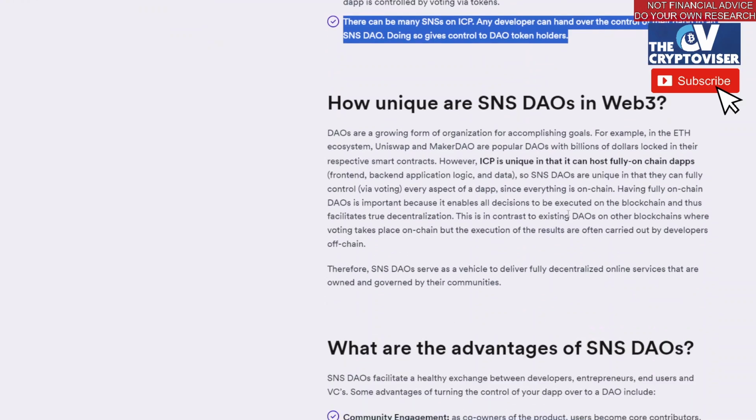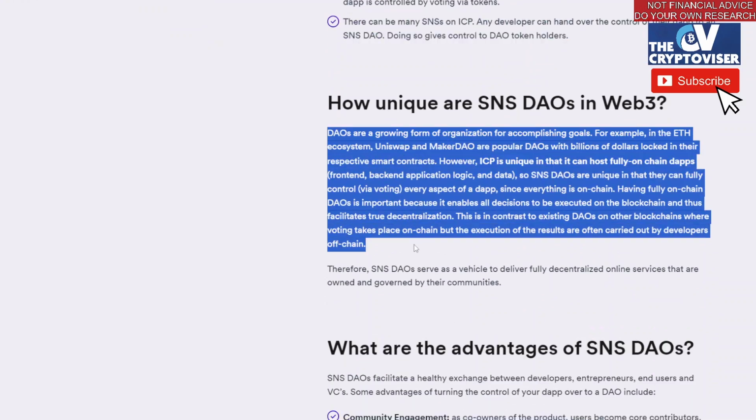So how is this unique in Web3? Well, DAOs are growing, and we know that. For example, in Ethereum's ecosystem, Uniswap and MakerDAO are popular DAOs with billions of dollars locked in their respective smart contracts. However, ICP is unique in that it can host fully on-chain dApps. So the SNS DAOs are unique in that they can fully control, via voting, every aspect of that dApp, since everything is on-chain.